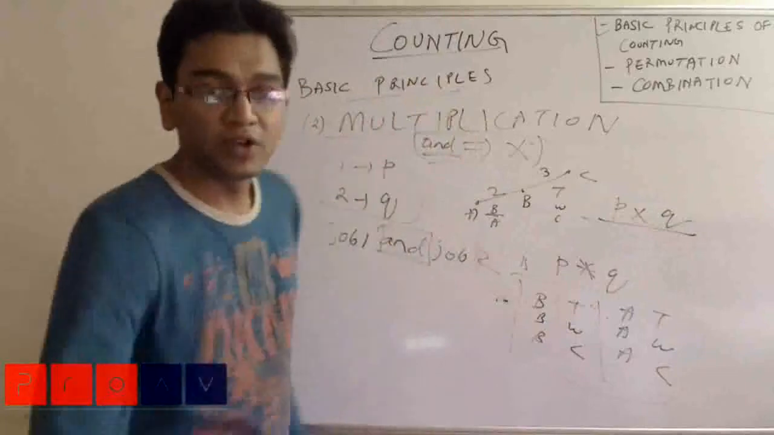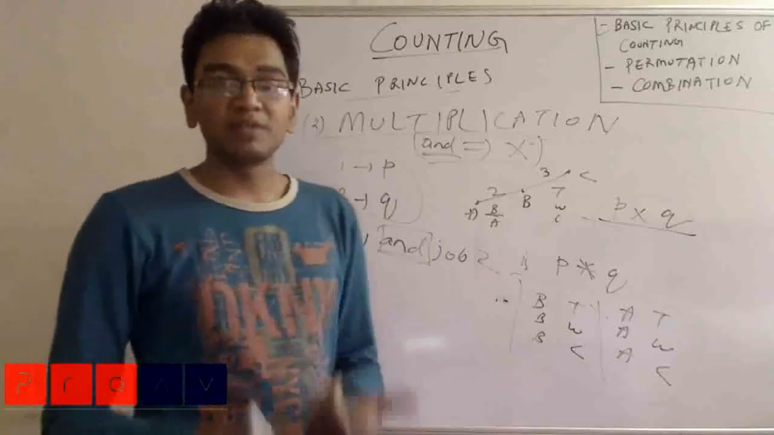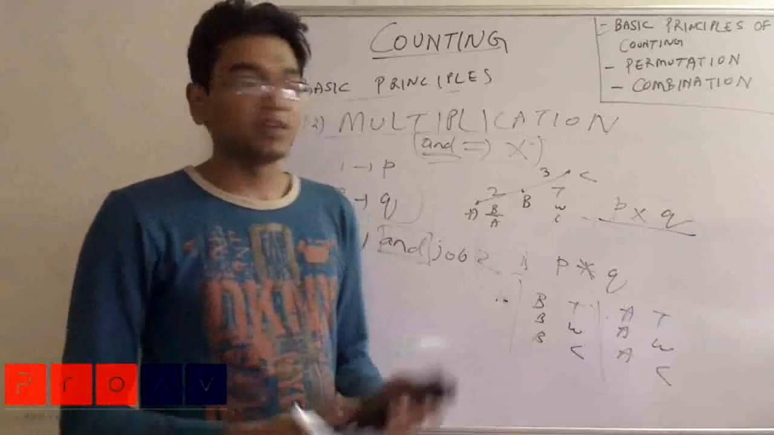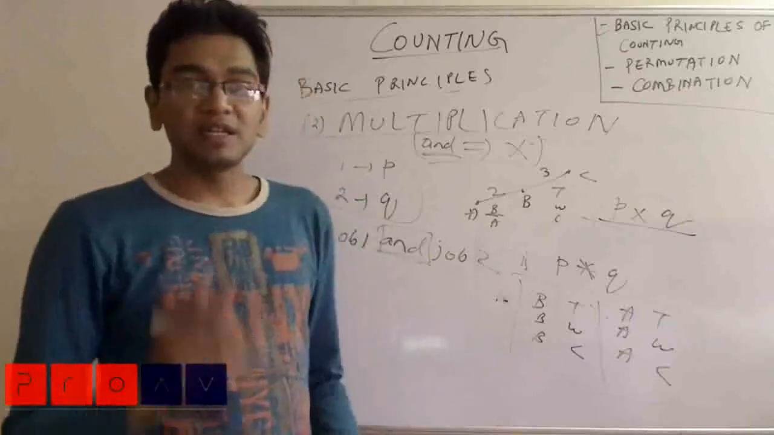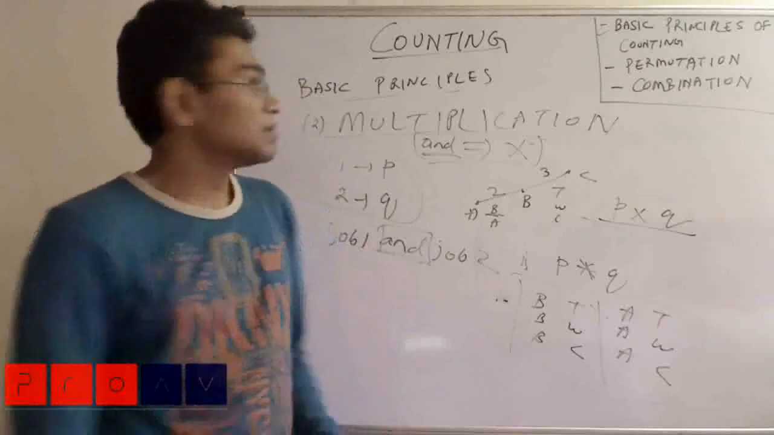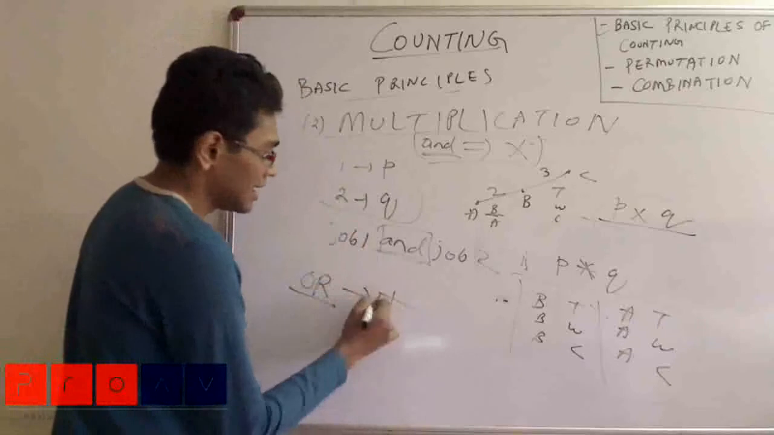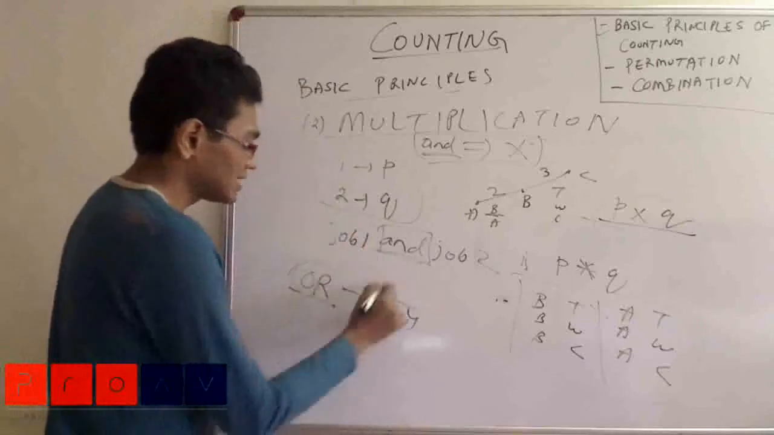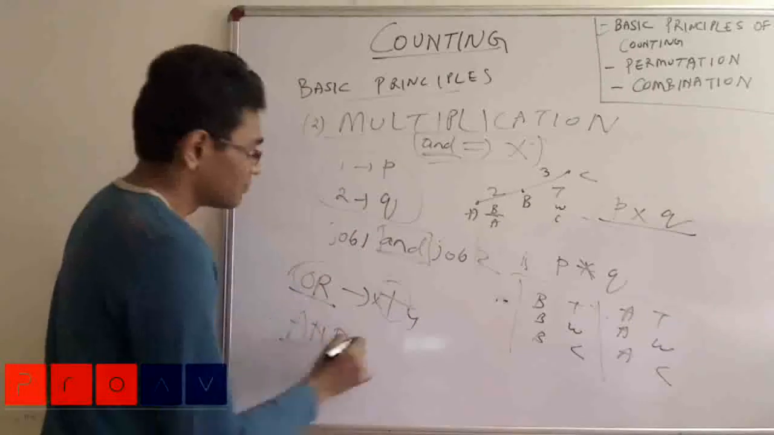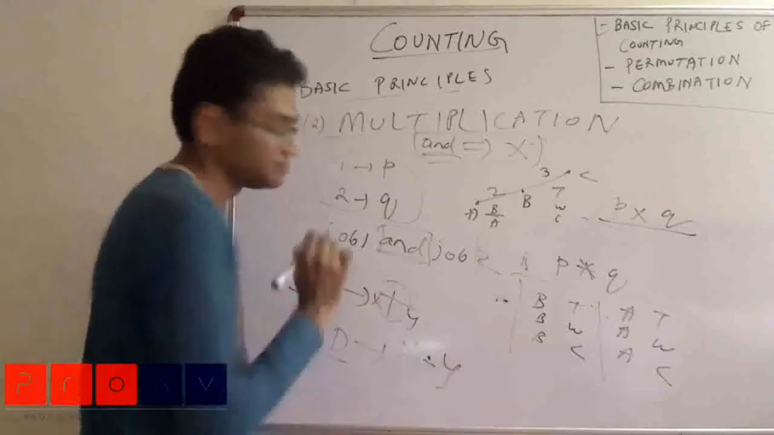But this is the main thing that you need to remember: there are two main principles in mathematics regarding counting. One is addition and one is multiplication. The addition principle says that if you can do one job in x ways and another job in y ways, the number of ways of doing job 1 or job 2 is x plus y. So or gets transformed into addition. Similarly, multiplication says that and, where you have to do both things, gets transformed into multiplication.